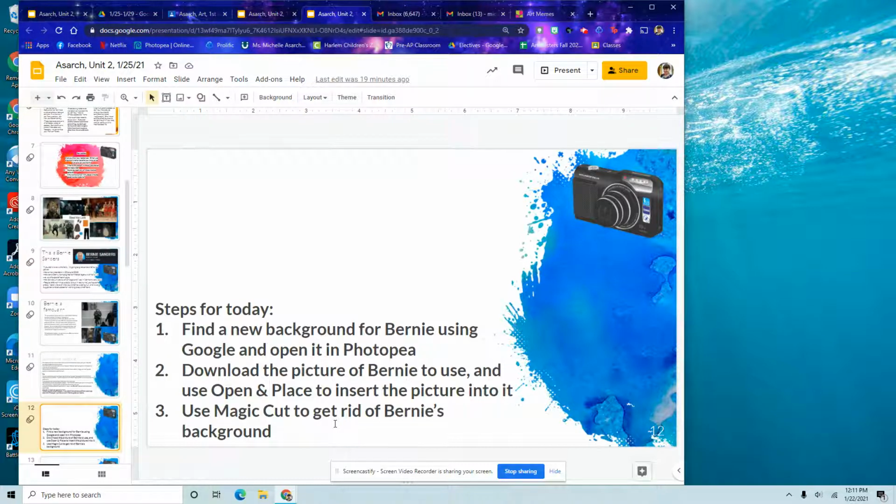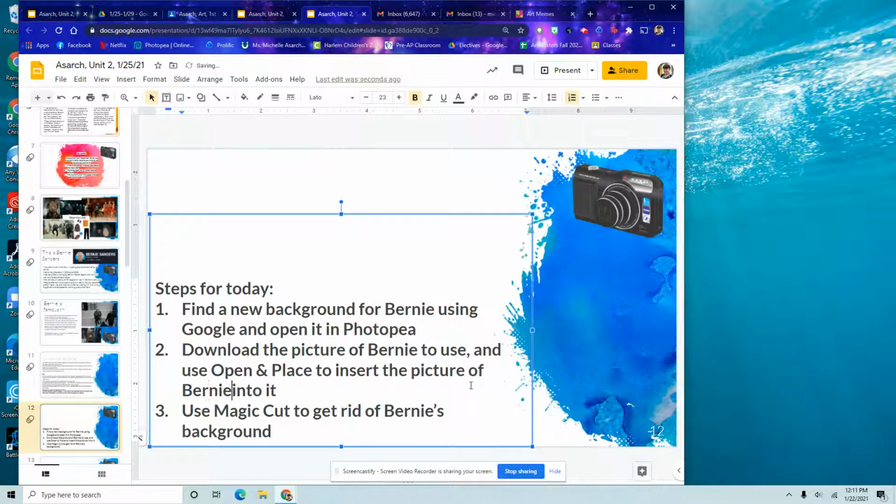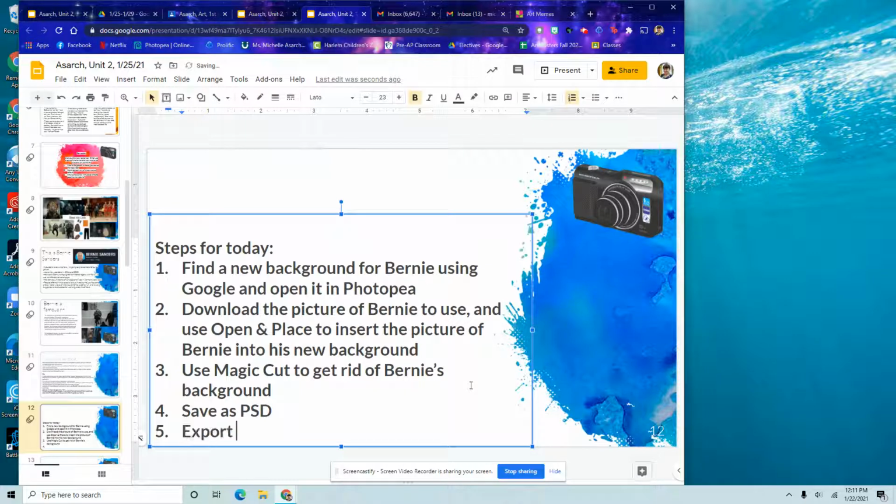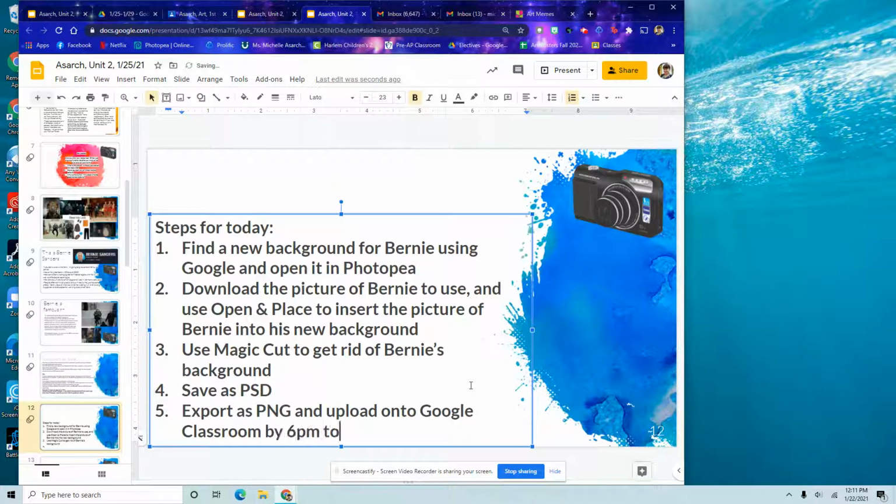So these are the steps that we'll be doing today. One, find a new background for Bernie to make a new meme using Google Images and open it in Photopea. Two, download the picture of Bernie to use and use open and place to insert the picture, and adjust this picture of Bernie into his new background. Three, use Magic Cut to get rid of Bernie's background. Four, save as PSD. Five, export as PNG and upload onto Google Classroom by 6 p.m. today, which is the 25th.